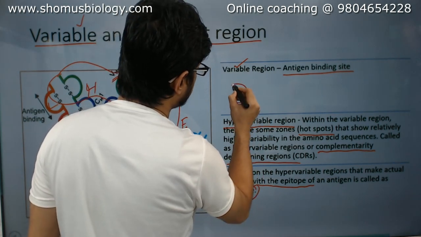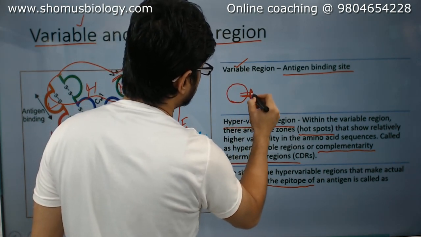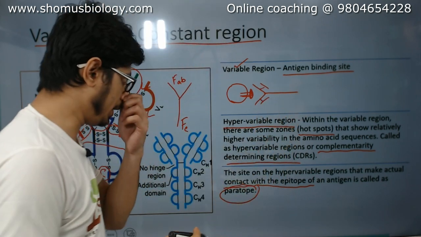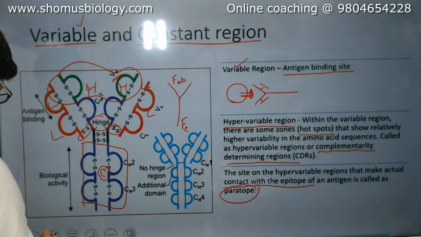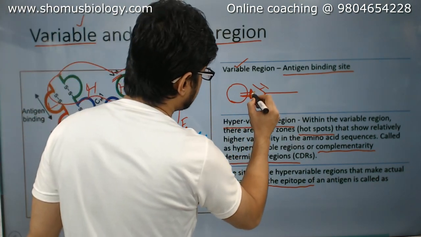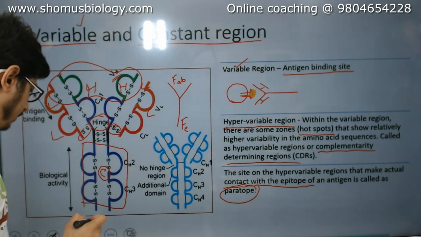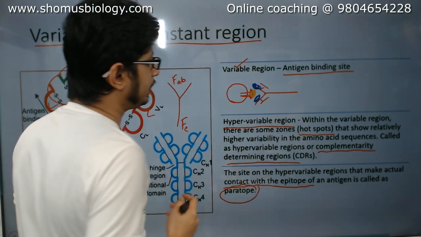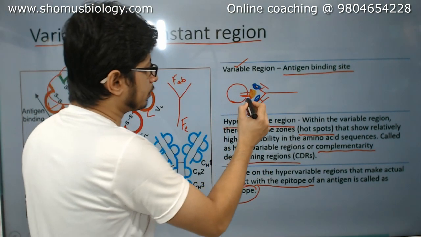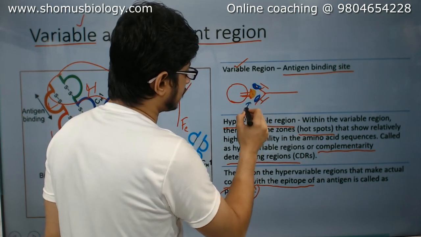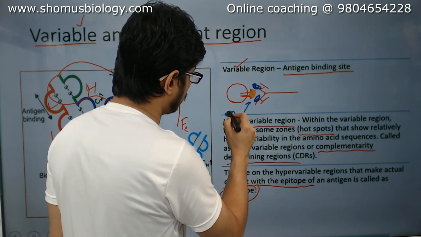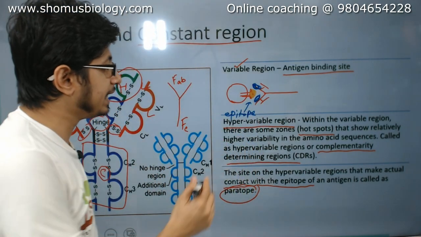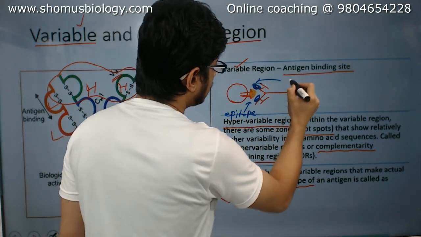So now let me give you this idea. Let's say this is a bacterial pathogenic site and this is the antibody that we carry. Okay, so this is the antigen. Let me change the color here a little bit, yellow. This is the antigenic site in yellow color, and what we are going to see in this blue color region are the portions of the antibody that are going to interact. So this yellow colored section from the antigen is known as an epitope. Remember, epitope. And the part of the antibody that interacts with the epitope is known as paratope.